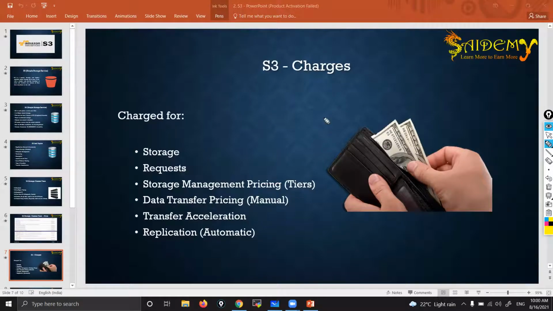Suppose you uploaded some data in an S3 bucket. Yes, free tier is there. Don't worry, free tier is there here also, but in companies, we store a huge, hell of a lot of data. So when we store the data, we get some bill, correct? We need to pay. So why are we getting that bill? We are getting the bill for different reasons, different purposes. So let's try to understand what those purposes and reasons are.